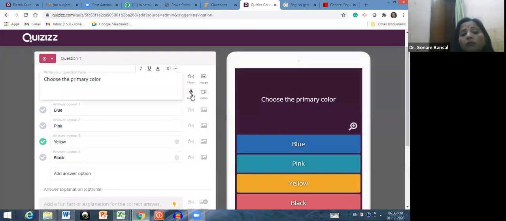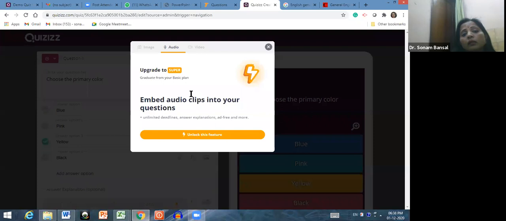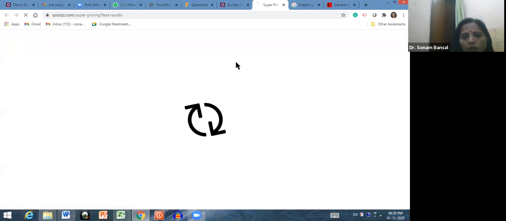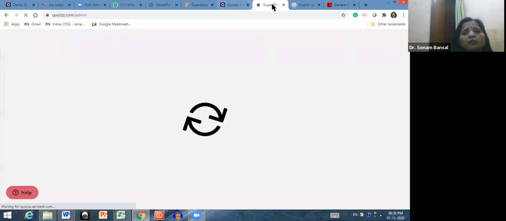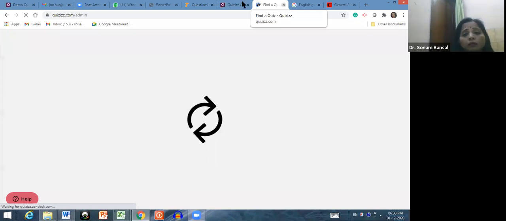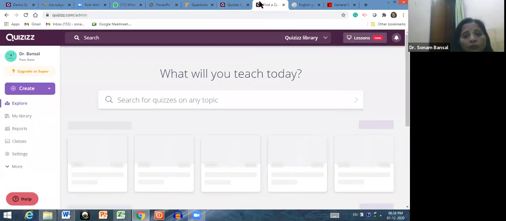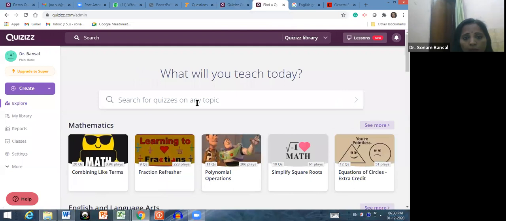You can even add your audio also. It's a unique feature. Unlock this feature. If you want to unlock this feature, for that again you have to go for the paid version. See, all the features previously were free. 2 or 3 months back, these features were free, but now it will ask me to go for the paid version.